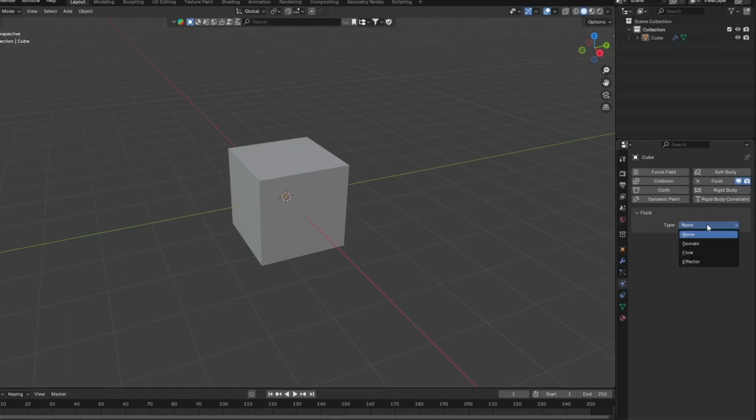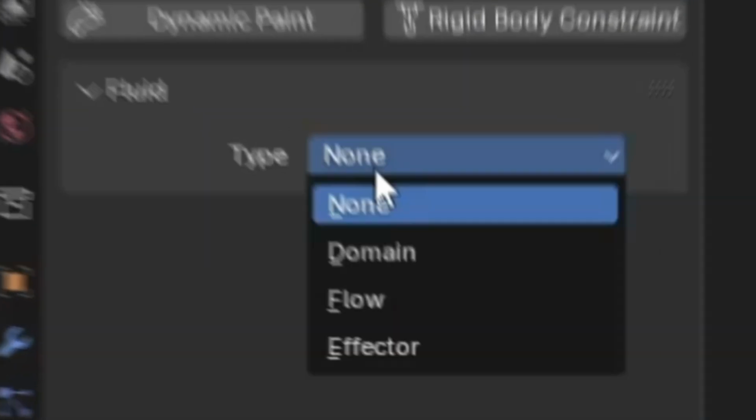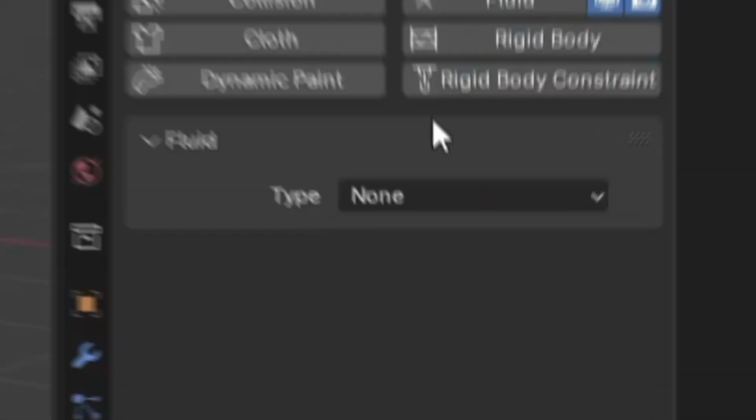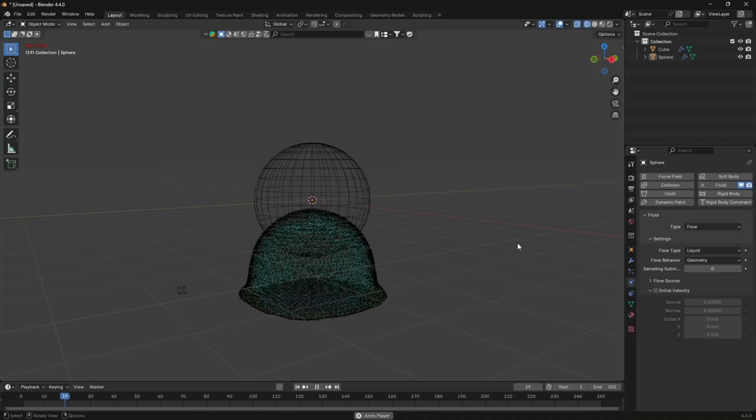So for a fluid sim, you have 3 types of modifiers: domain, flow, and effector. For a basic fluid sim, add a cube with a fluid modifier and set it to domain, and switch the domain type to liquid. Then add a UV sphere with a fluid modifier inside the cube, but set it to flow and change the flow type to liquid. Switch to wireframe view, and now you have a basic fluid sim.